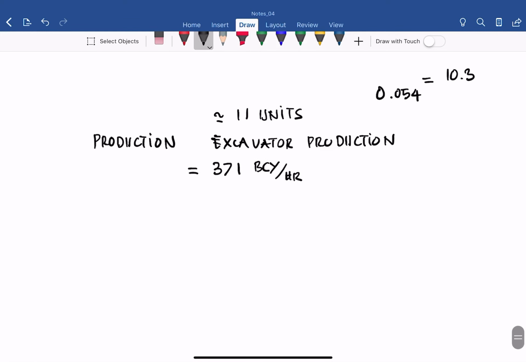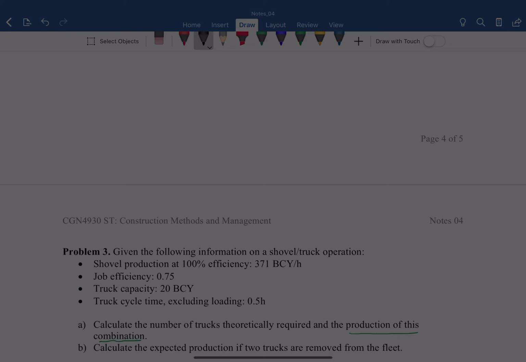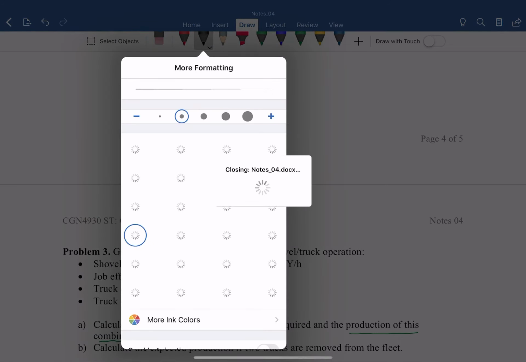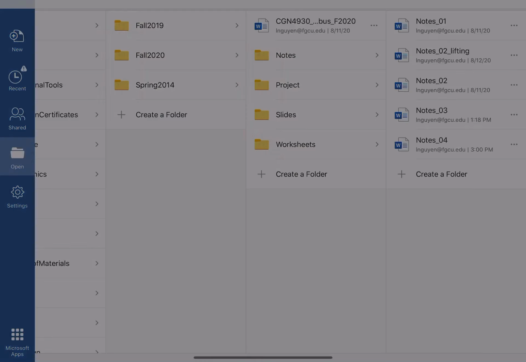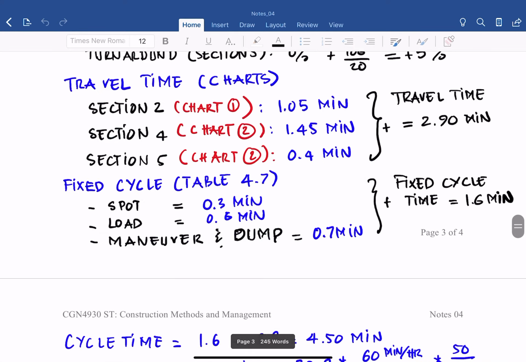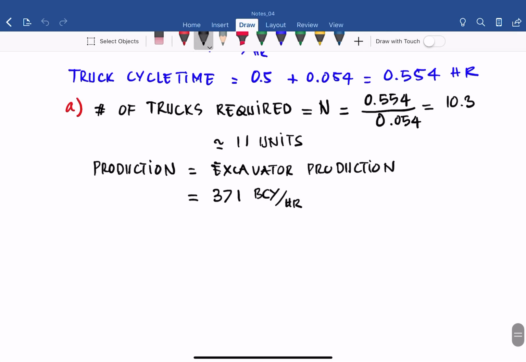So you times 0.75, and you get 278 BCY per hour.